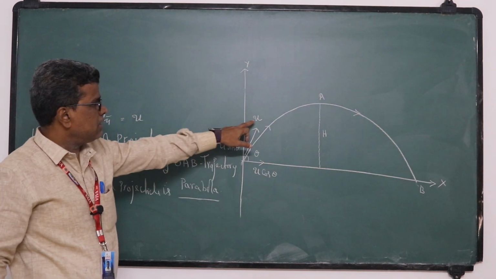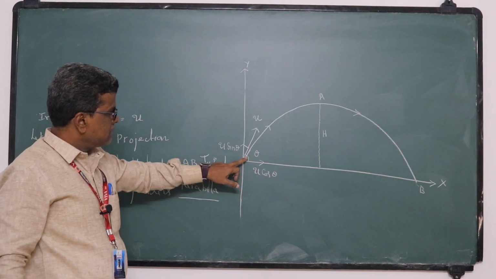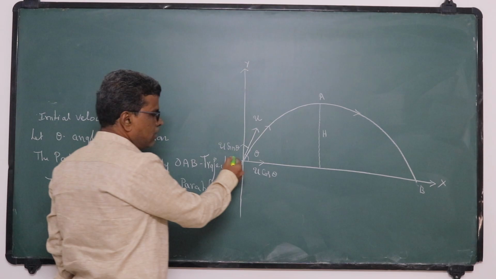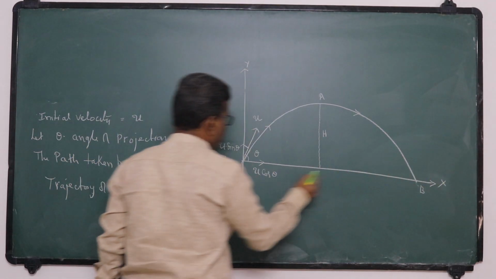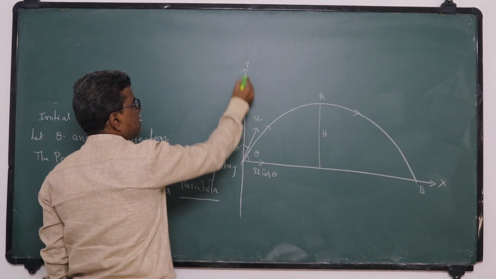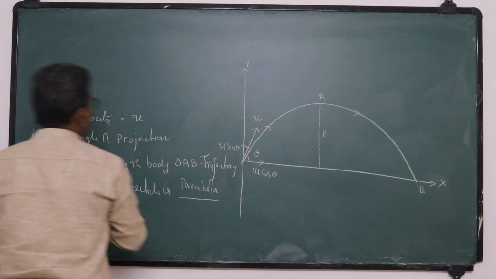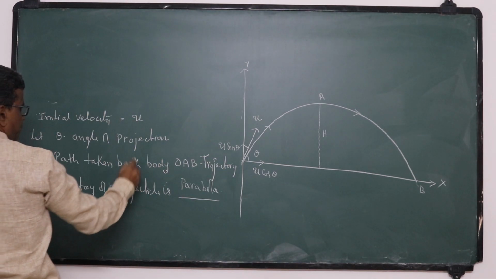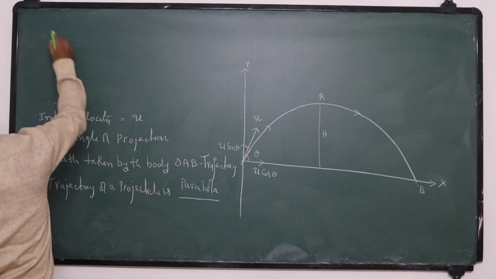So the initial velocity u is resolved into two components.